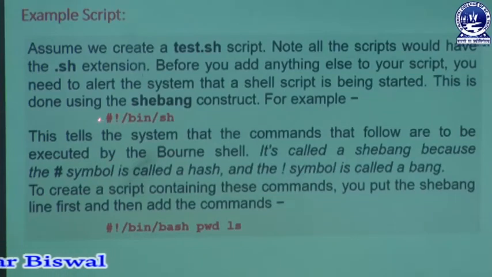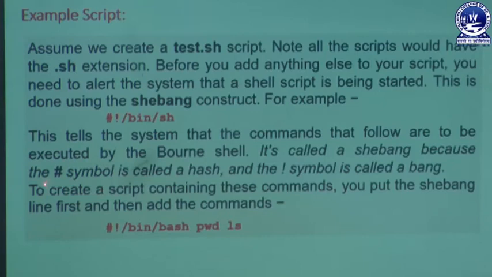Whenever we have a hash, it is otherwise used as a comment line, but here, according to that construct, the commands are executed by the shell. It is called sh-bang because the hash symbol is called hash and the exclamation mark is called bang.